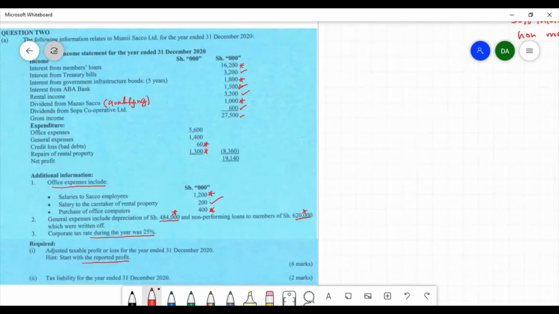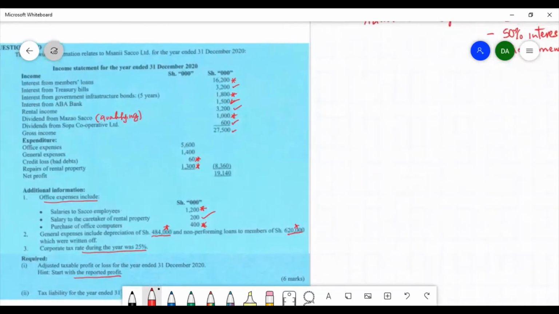That is a surplus or a deficit. We have to prepare the statement of taxable income for the Sacco as follows.